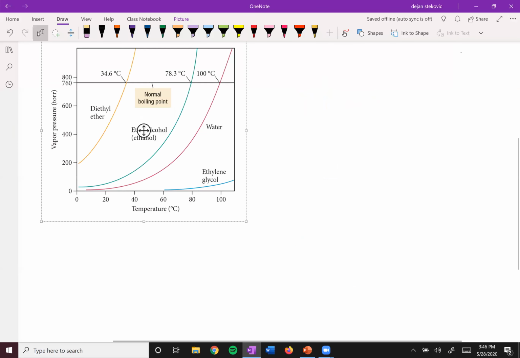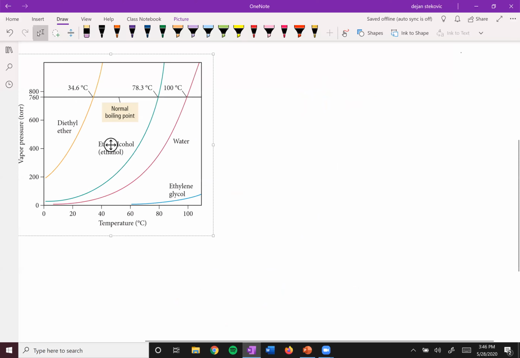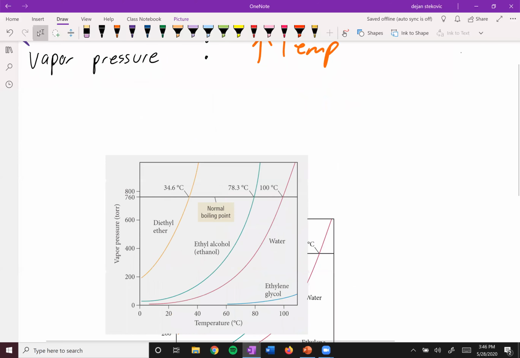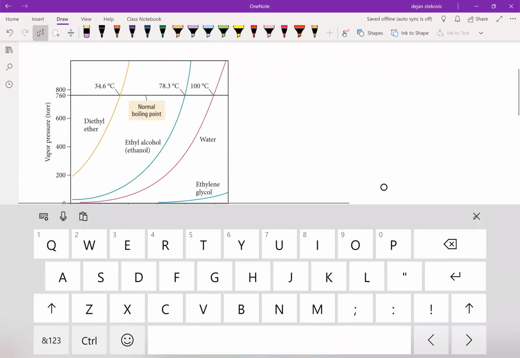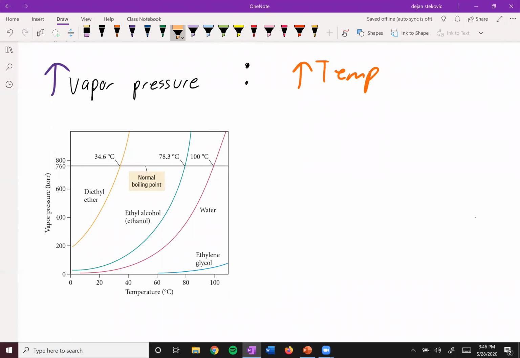And so that's shown in this picture right here. On the bottom here, we have temperature increasing, and we see what happens when temperature increases. This x-axis goes up, vapor pressure also goes up. And then eventually you hit the boiling point, or in this case, the normal boiling point. So let's think about what boiling is.